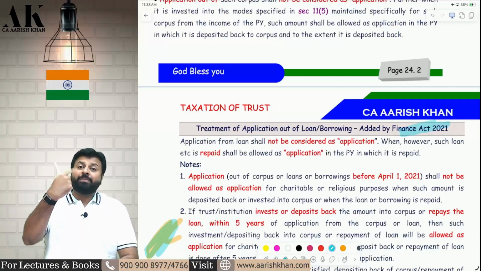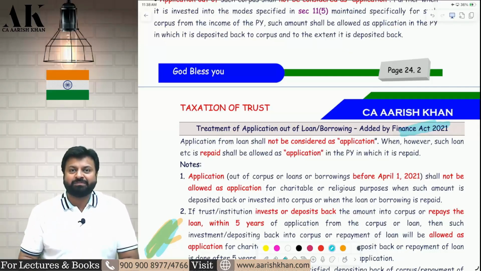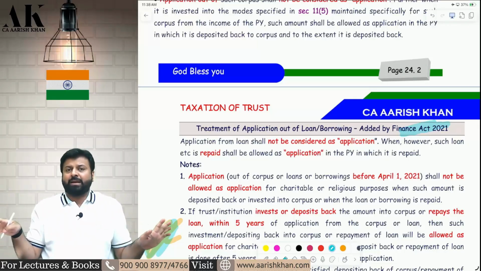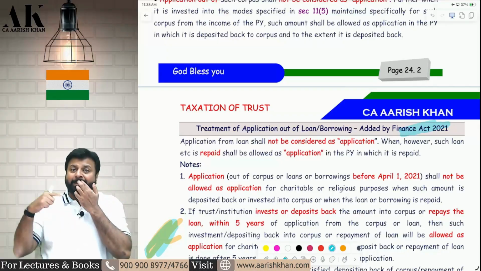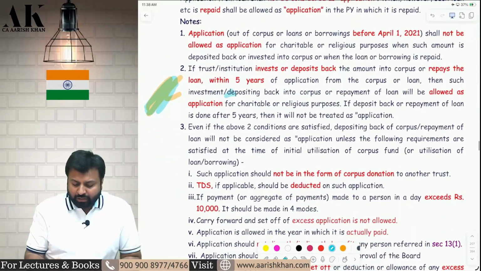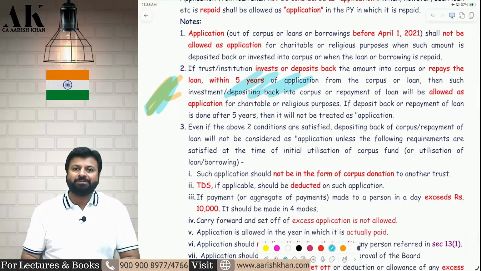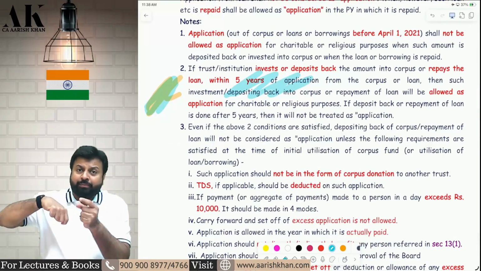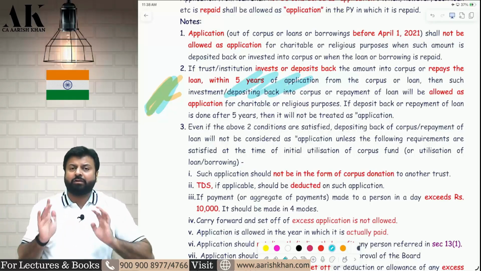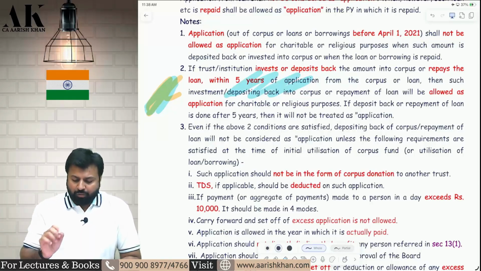Yes, but when you repay the loan, at that time it will be allowed as an application. So now the question is, I took a loan of 10 crore and purchased a building, which is not allowed as an application. After that, I repaid the loan of 10 crore. Then at that time it will be allowed as deduction. In this also there is a catch that you have to repay the loan within 5 years. So in case of corpus donation, you have to deposit back within 5 years, and in case of loan, you have to repay within 5 years. Then only it will be allowed as an exemption. I hope it is clear to all of you.